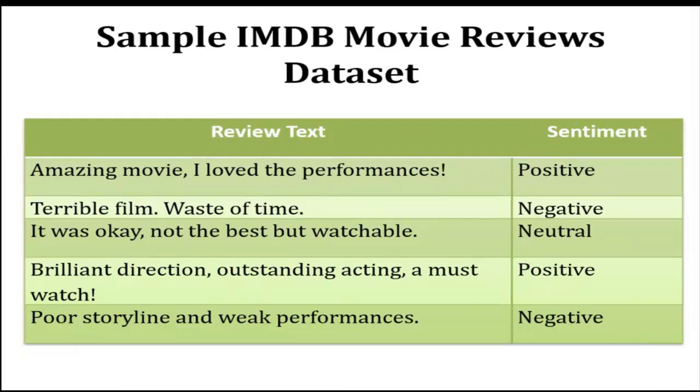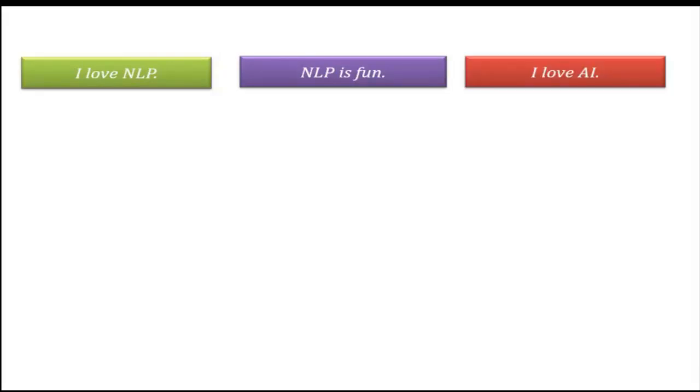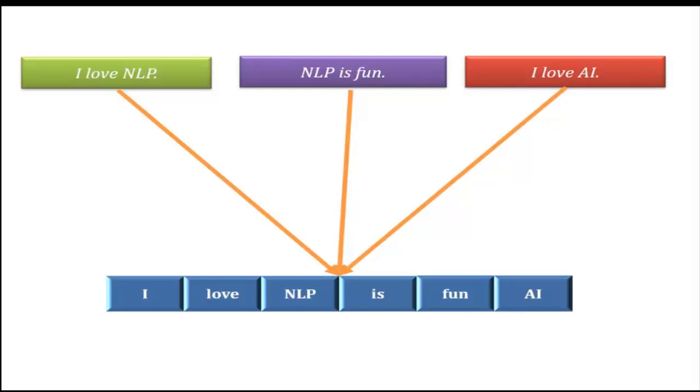Now let's talk about vocabulary. In natural language processing, vocabulary means the set of unique words across the entire corpus. Let's say we have these 3 simple sentences: I love NLP, NLP is fun, and I love AI. Our vocabulary would be this one: unique words only, regardless of repetition. From these 3 documents, from our corpus, we have created this vocabulary. A vocabulary is the set of all unique words that appear in our corpus.